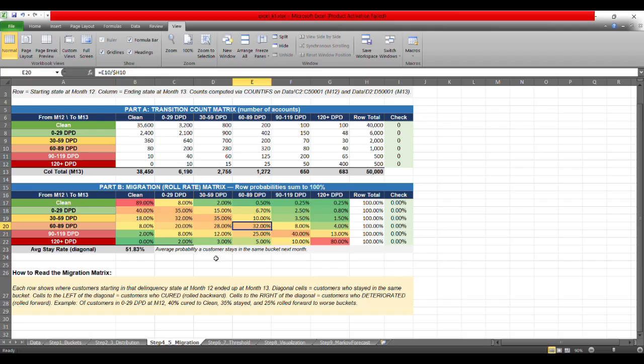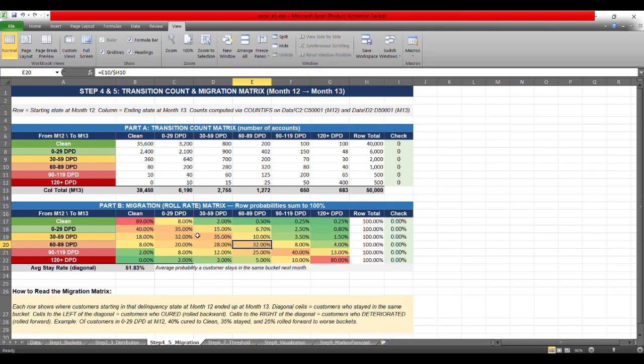So basically the average diagonal, if you see, is coming out to approximately 51.83%, meaning the average probability that a customer stays in the same bucket over the next month, right? And that's how you should read this matrix to understand how many of the accounts have moved forward. Yes, I haven't discussed the move forward.